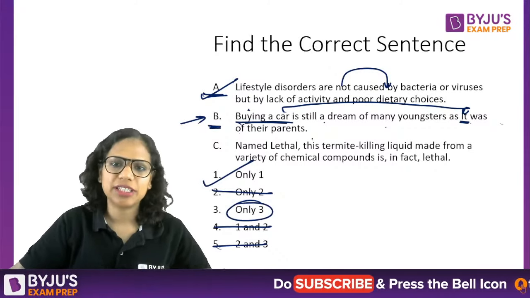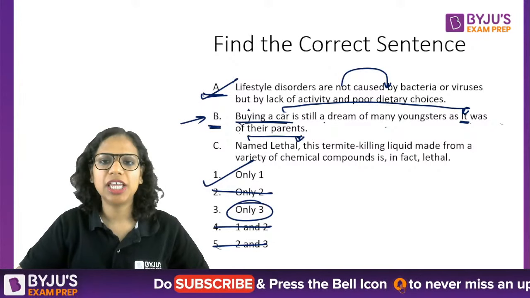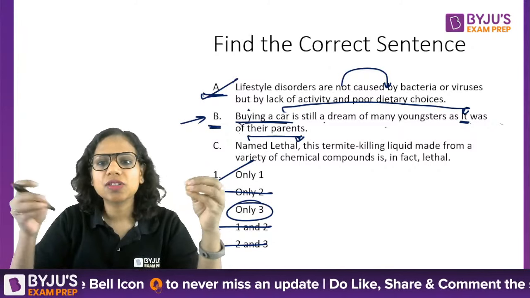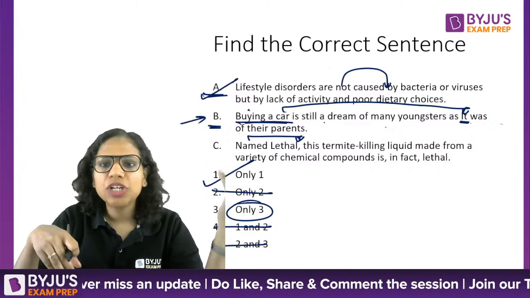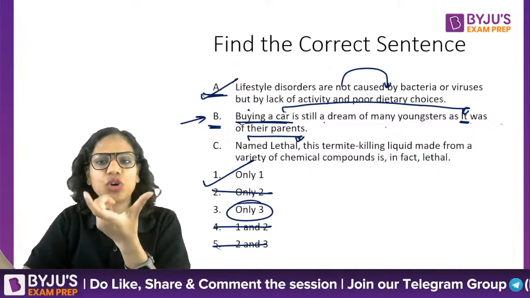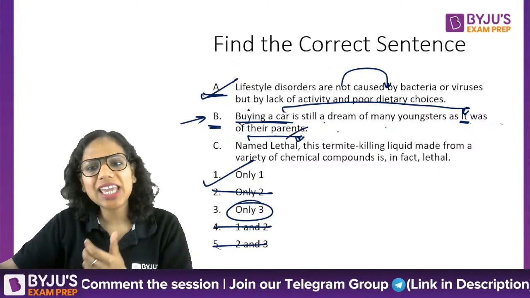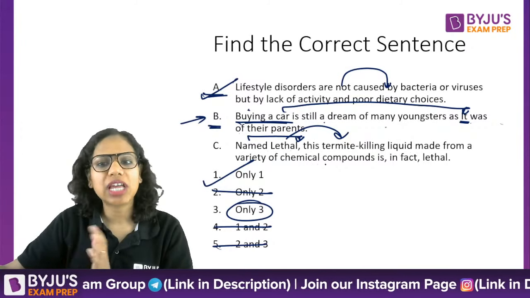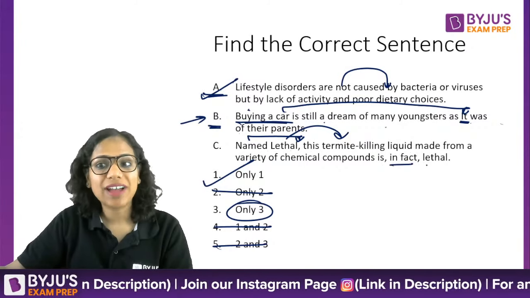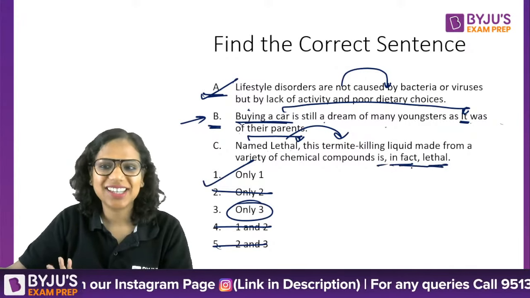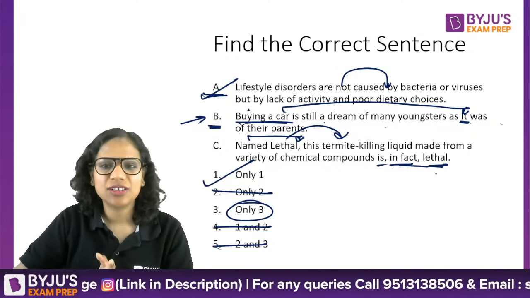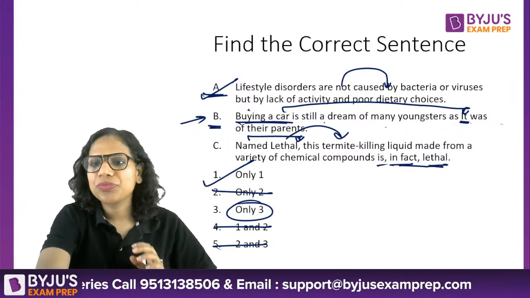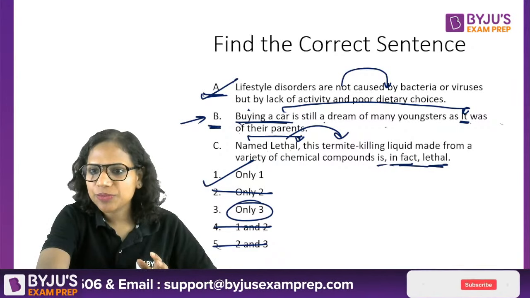Let's look at 3. 3 is fine. Named lethal. This is just my shortening the fact that there is a particular liquid available in the market that is named lethal. So I am shortening it to say named lethal and then I explain it. So named lethal, this termite killing liquid made from a variety of chemical compounds is in fact lethal. It is in fact fatal. So this is again fine. No error here.